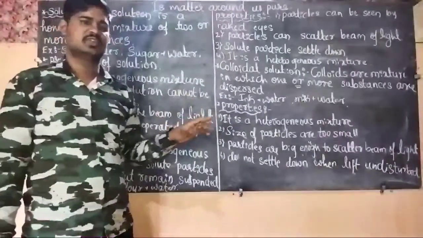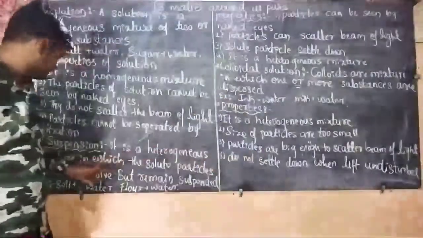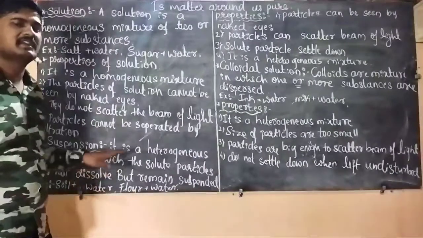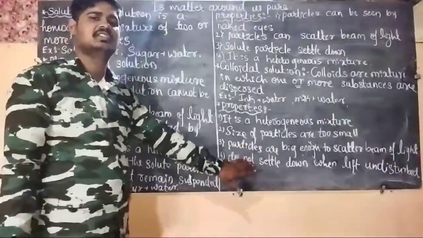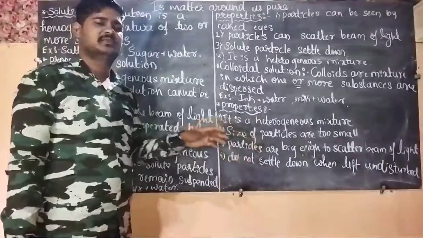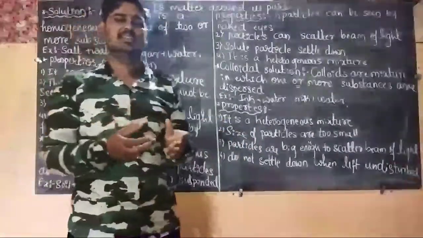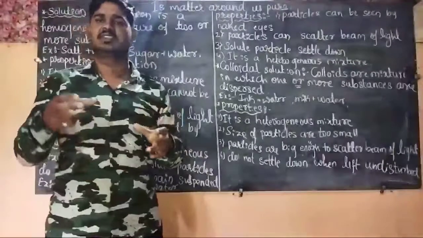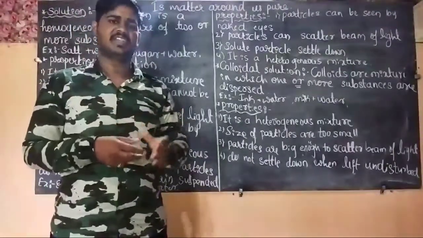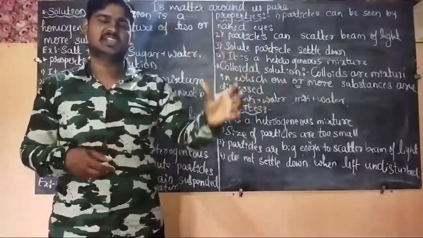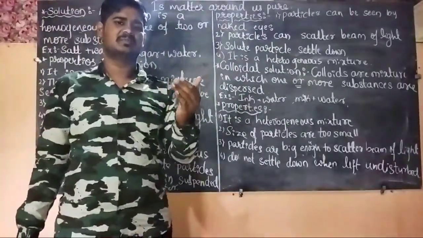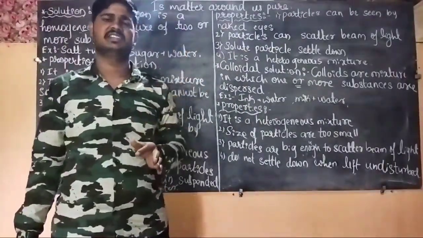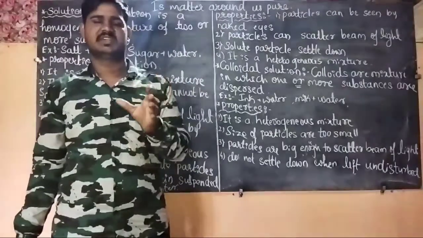This is an important point. In the case of suspension, the particles settle down. In the case of colloids, they will not settle down. For this, take the example of water and milk. You take 1 glass of water, 1 glass of milk, mix them together and keep it for 6 hours, 7 hours, 8 hours or a whole day. The particles of milk will not settle down, they will remain suspended only.